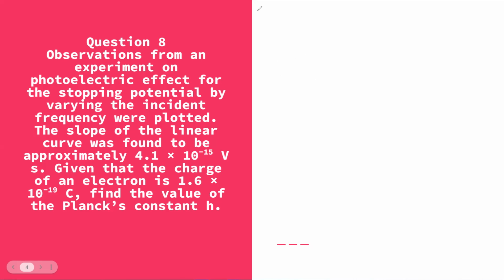You can see here stopping potential and frequency. Its slope is given, which is 4.1 into 10 raised to minus 15. So let's write what is given here.